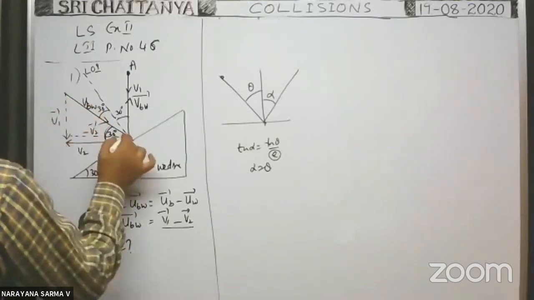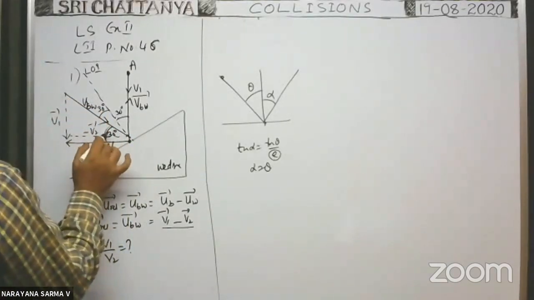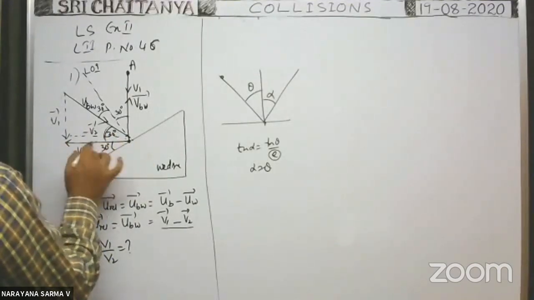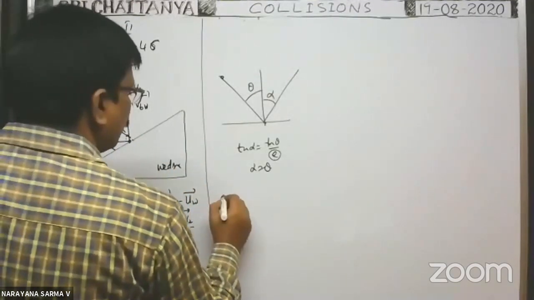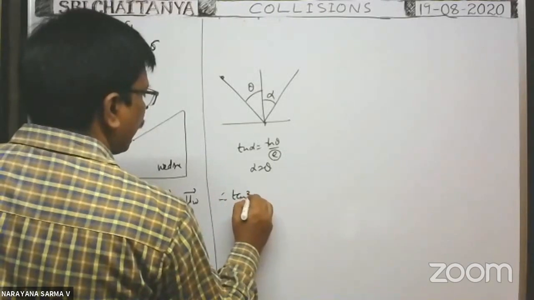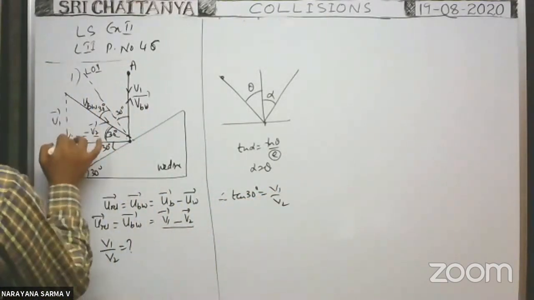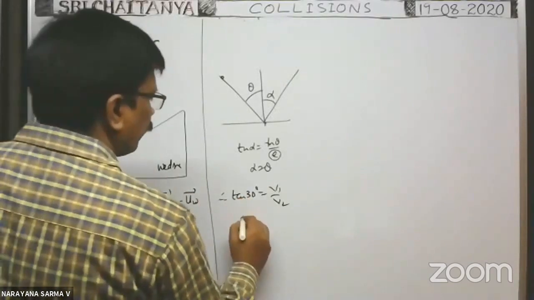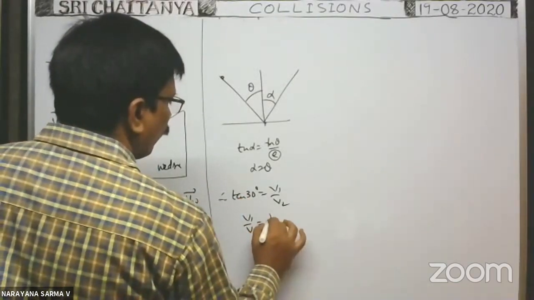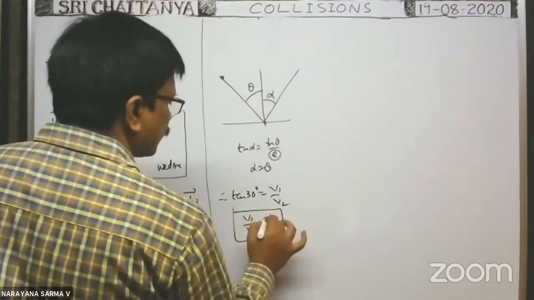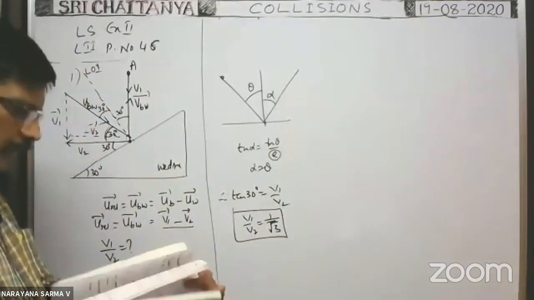So in this right angle triangle, the angle is known. Opposite to this angle is V1, adjacent to this angle is V2 in magnitude. Then you take tan 30. Therefore, from the diagram, tan 30 is equal to opposite by adjacent, means V1 by V2. So V1 by V2 is equal to 1 by root 3. This is the answer, 1 by root 3.